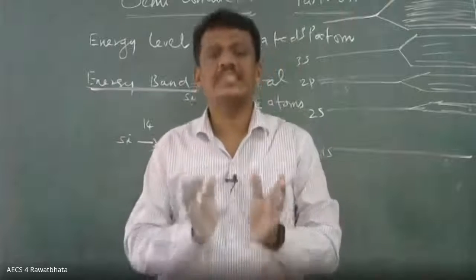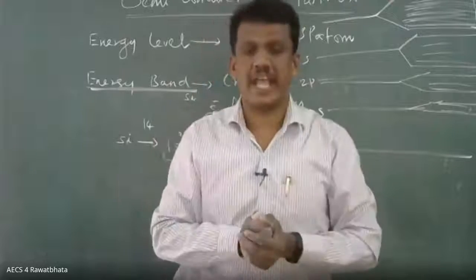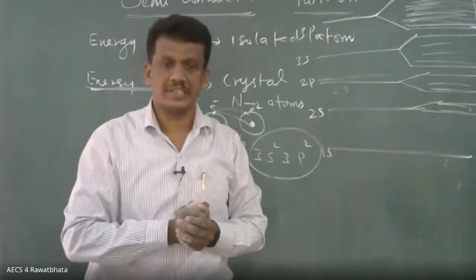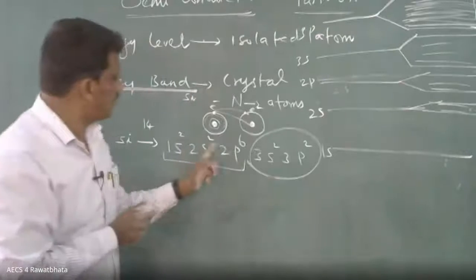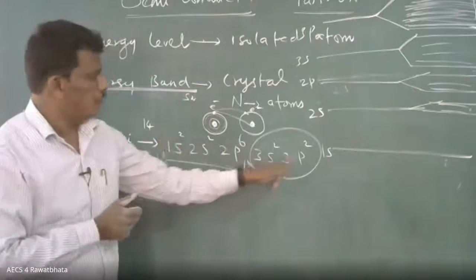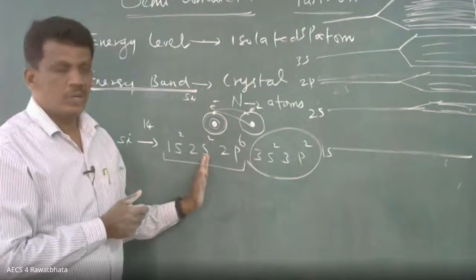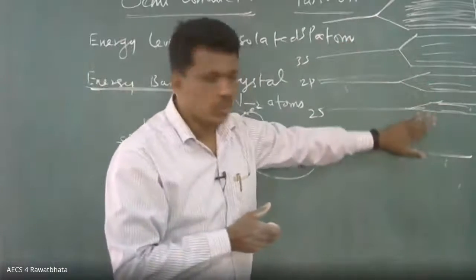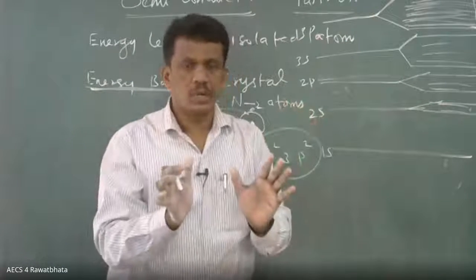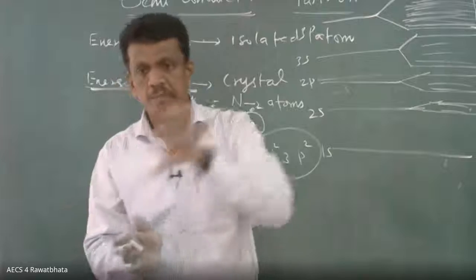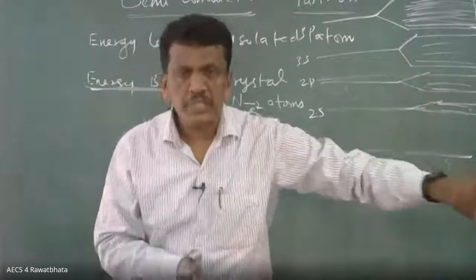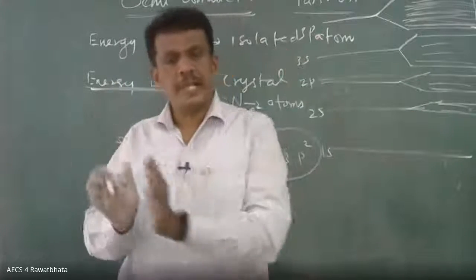That's why the valence electron will have more and more interaction. In the case of silicon, the valency is 2 plus 2, 4. I think this is very clear. Now the difference: isolated atom is single, another one is crystal.